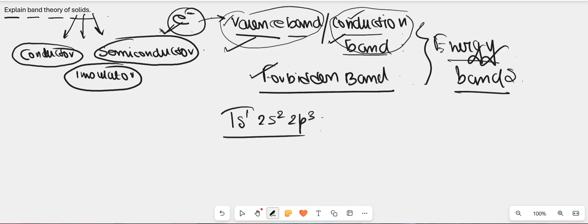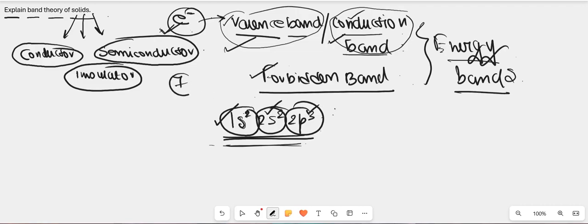These are all valence band, the particular bands in which the electrons are present. We all know this principle: the electron will at first lie in the 1s cell, then move to the 2s, then to the 2p. If the number of electrons is 7, then 2 electrons will reside in the 1s cell, then 2 in the 2s cell, and the remaining 3 electrons will reside in the 2p cell.